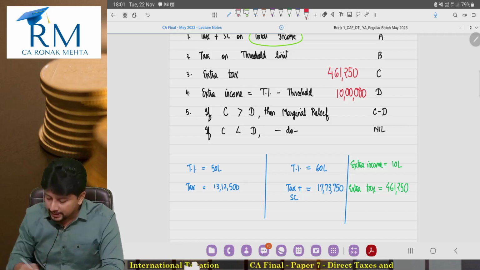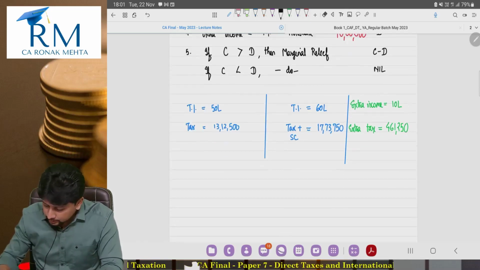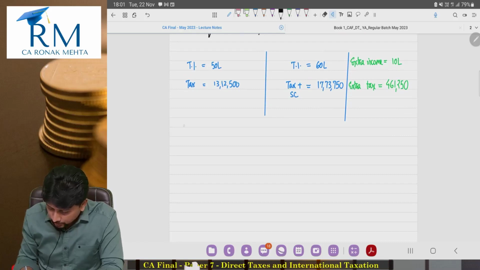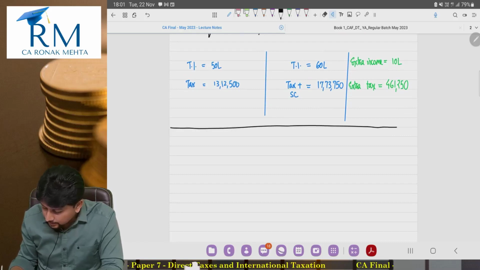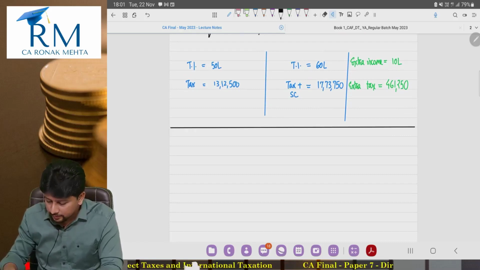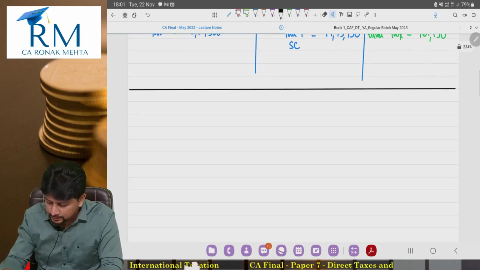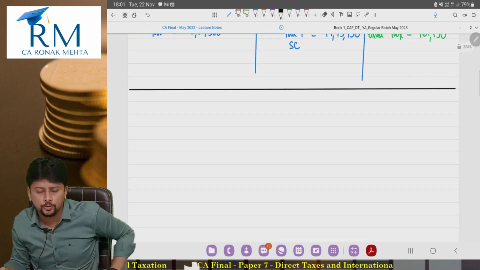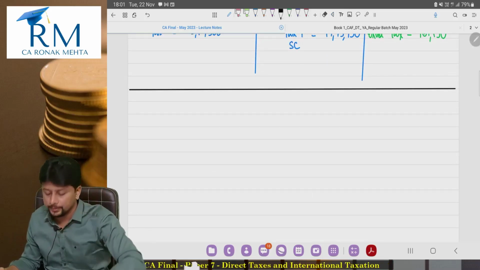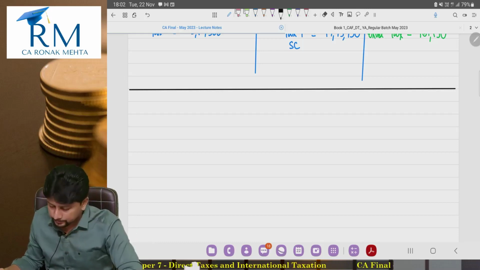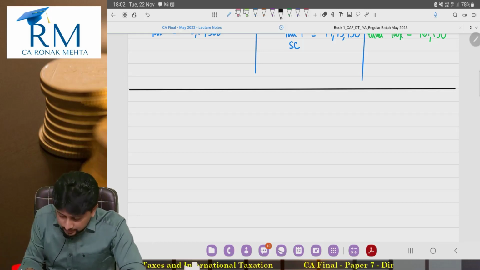Okay, and one last thing. To wrap up the concept of marginal relief, one last thing. And I am saying wrapping it up because in the book I have given you detailed examples relating to marginal relief. I'll show them to you. You can read it at your comfort. One last thing. Suppose we will continue with the example of an individual only.